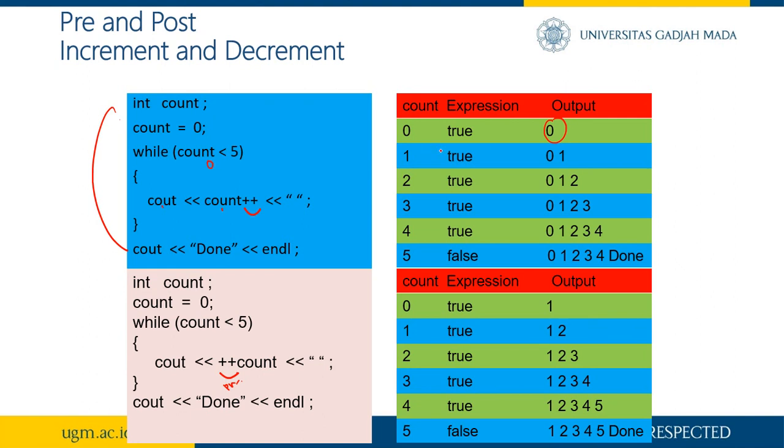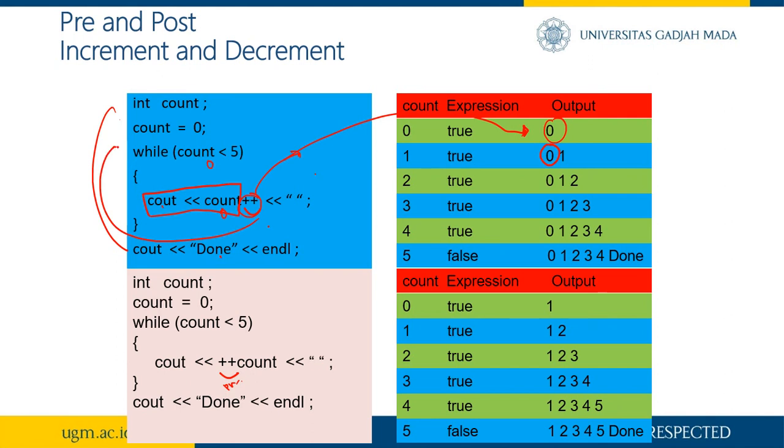That means the cout is 0 first, because the count plus plus means that it will be processed right after this one. So it's still 0 in the first loop, and then done.